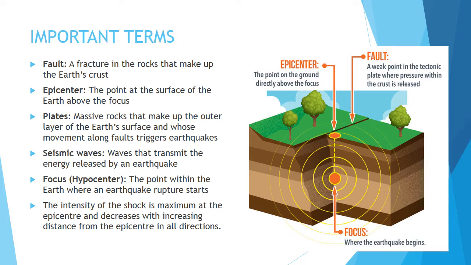Our earth crust consists of many tectonic plates which are beneath the earth's surface. These tectonic plates keep on moving. So whenever a fracture is created or there is a weak point, when the tectonic plate moves, the pressure is released, and at that particular time an earthquake takes place.